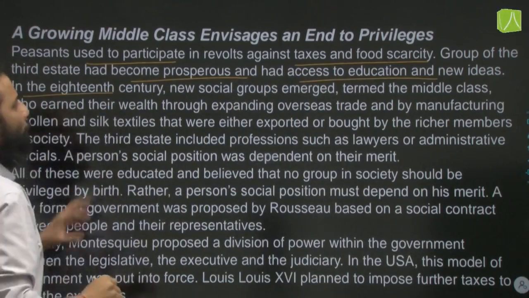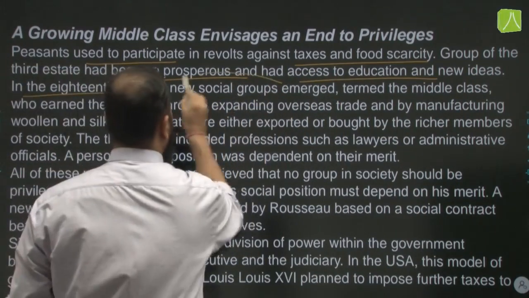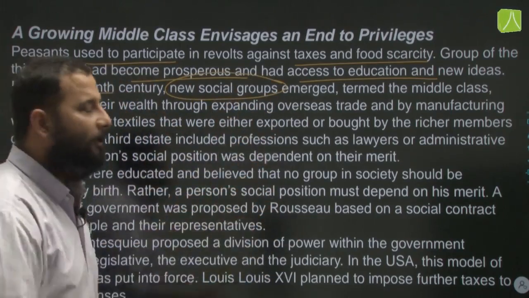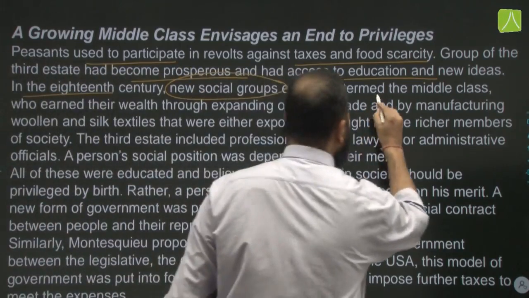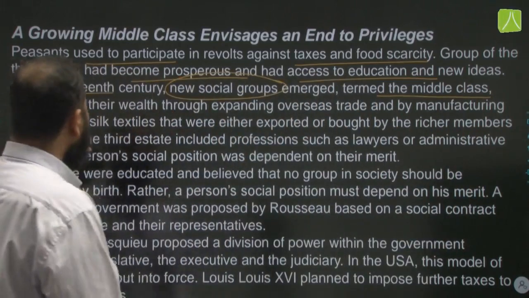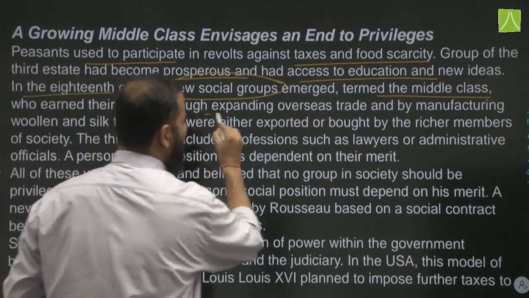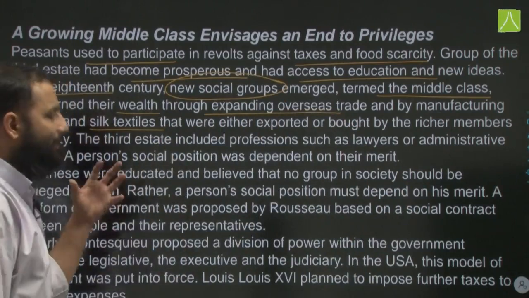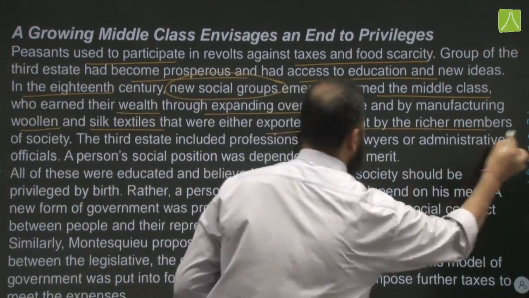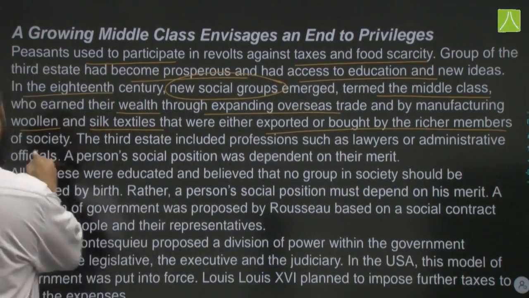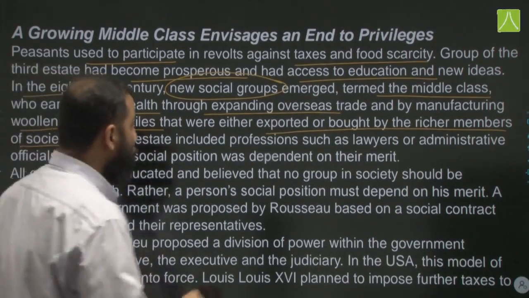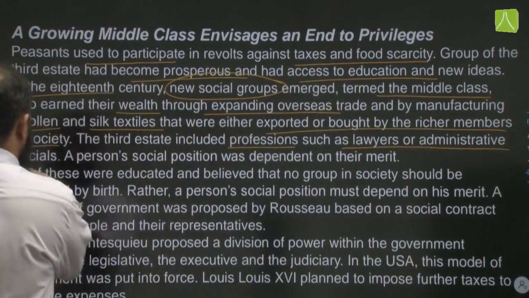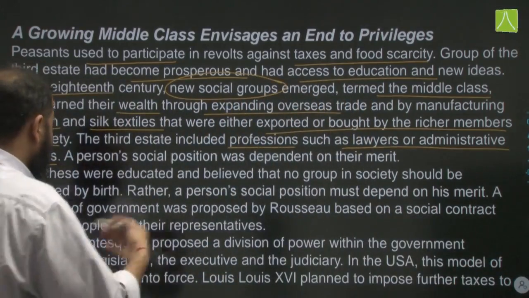In the 18th century, new social groups emerged. That is, earlier it was only rich and poor, but now new social groups emerged, which we now refer to as the middle classes, who earned their wealth through expanding overseas trade and by manufacturing woolen and silk textiles that were either exported or bought by the richer members of the society. The third estate also included professions such as lawyers or administrative officials. So they also became wealthy and they were again educated.